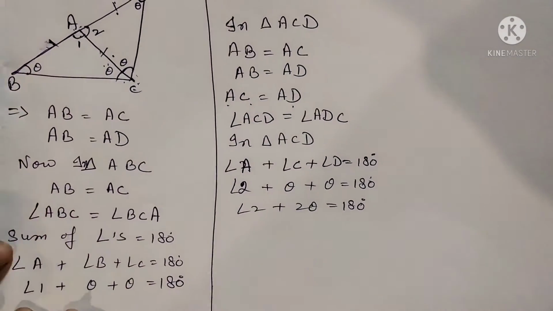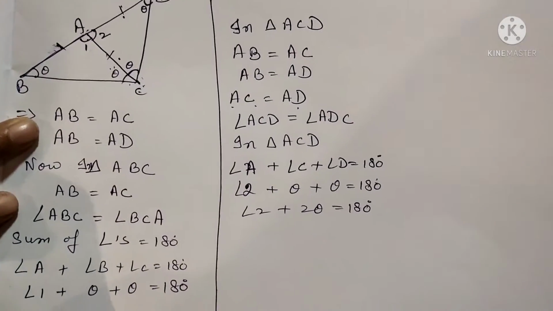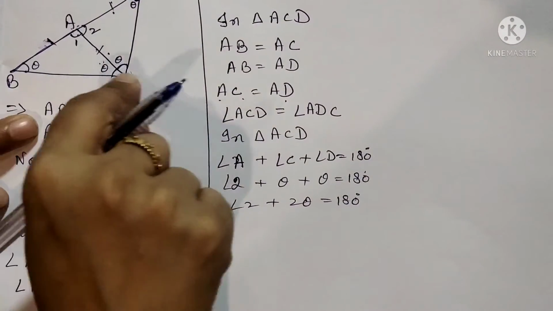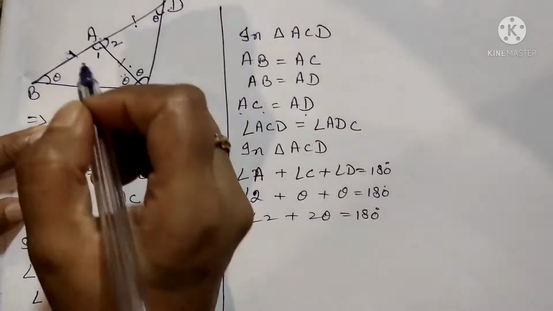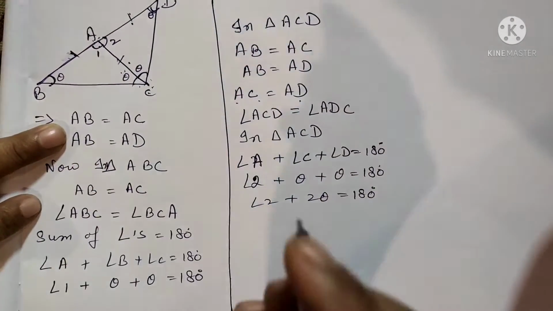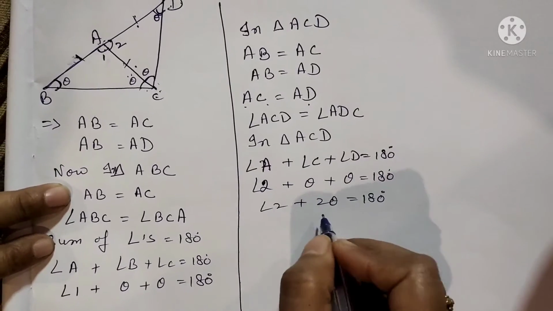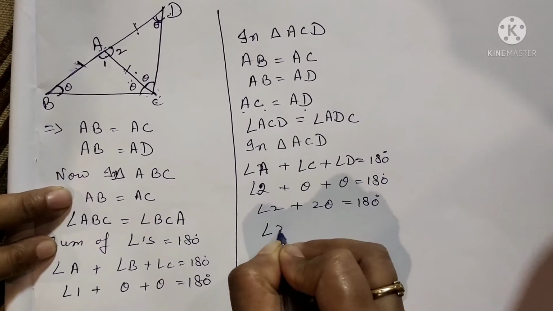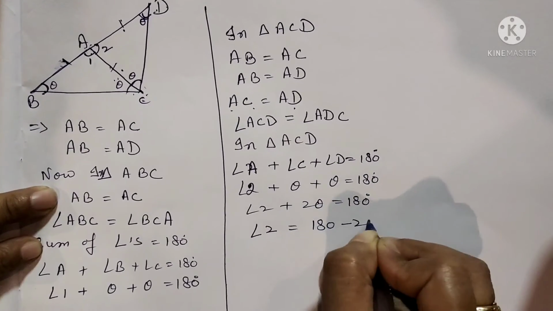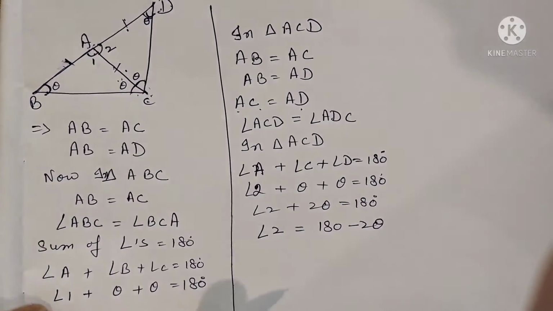Now we have to prove angle BCD is 90 degree. That means we have to prove sum of two theta is 90 degree. Now from here angle 2 is equal to 180 minus 2 theta. Okay.